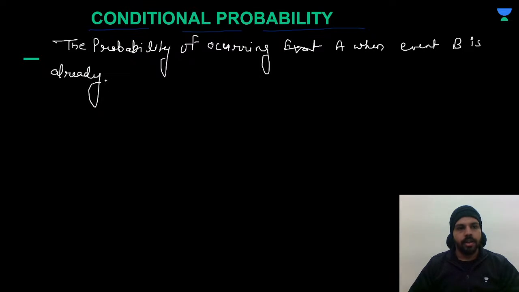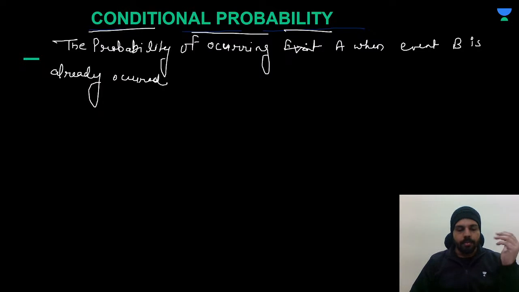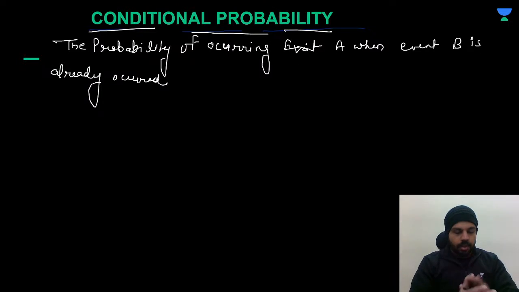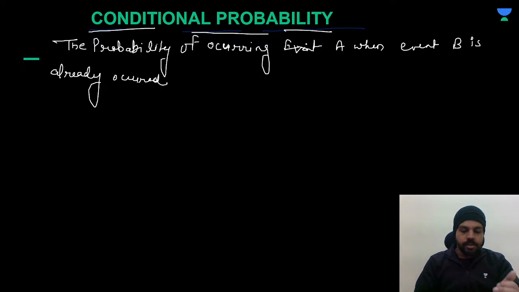Whenever a condition is given to you, we always take this as conditional probability. That means if we have to find the probability of any event, we have two events, and we have to find the probability of one event occurring when the other event is already done. We can take an example over here.